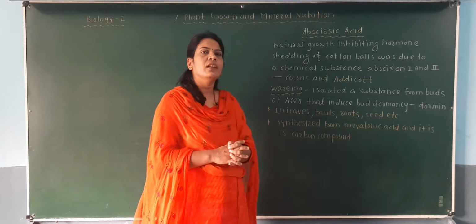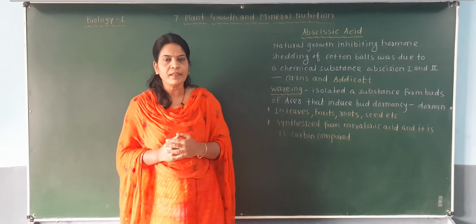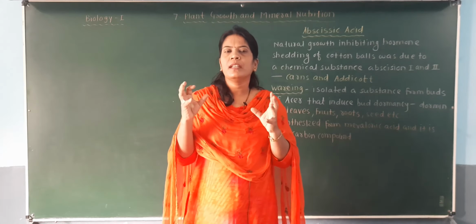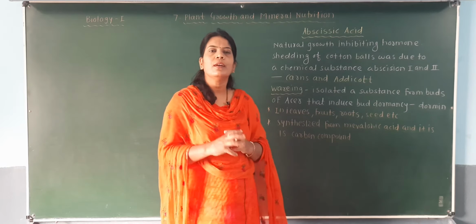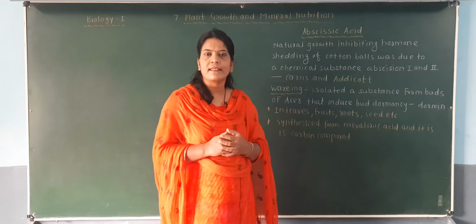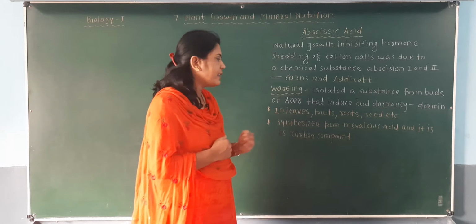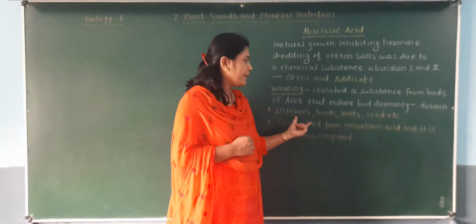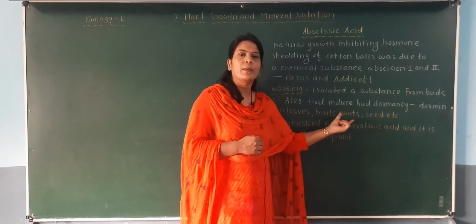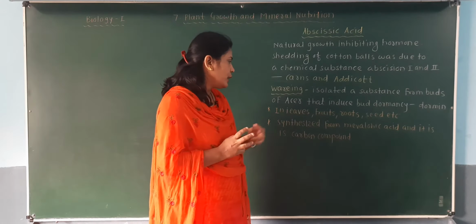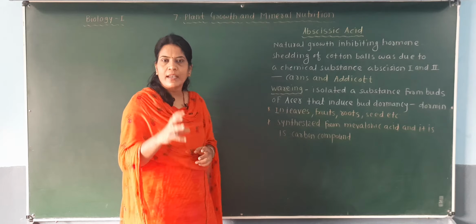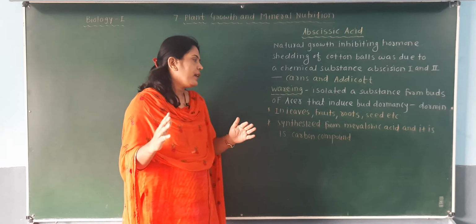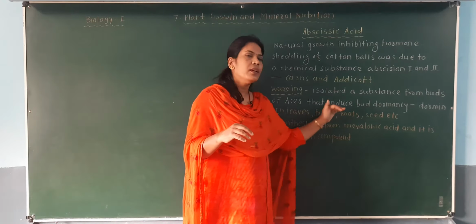Okay, and in each lecture we discuss the location of the particular hormone. Here also, you will find where this hormone abscisic acid is synthesized. It is synthesized in the leaves of the plant, in the fruits of the plant, in the roots of the plant, and in the seeds of the plant. Here you will observe they are not particularly synthesized in the shoot or the stem part, but on the stem there are leaves, fruits and seeds, and in those organs this abscisic acid is synthesized.